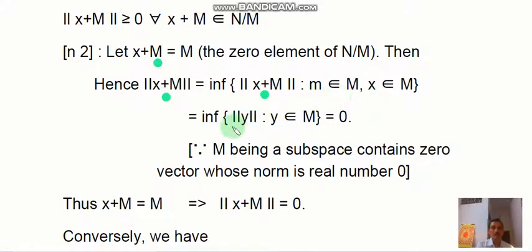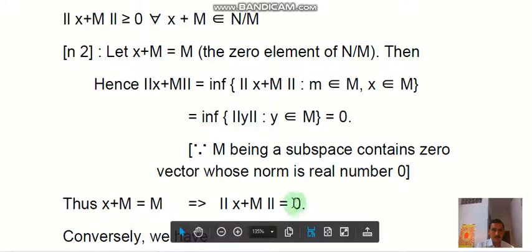Here m also belongs to M and x belongs to M, so m + x, which we can write as y, belongs to M because M, being a subspace, contains the zero vector. The norm is a real number 0, therefore x + M = M implies the norm of x + M equals 0.